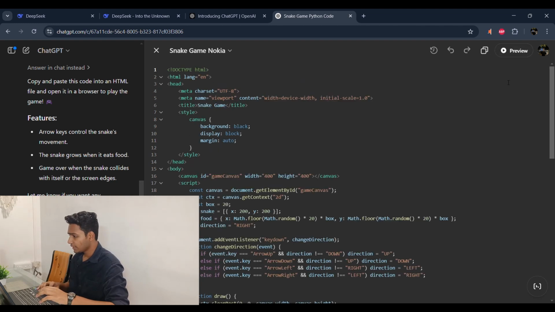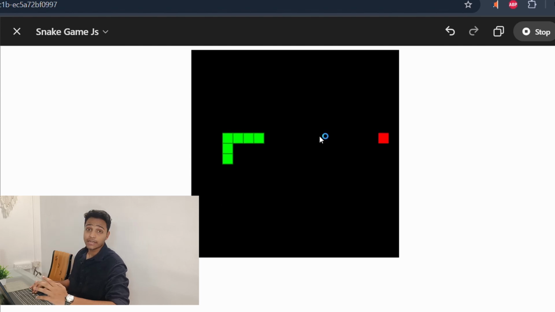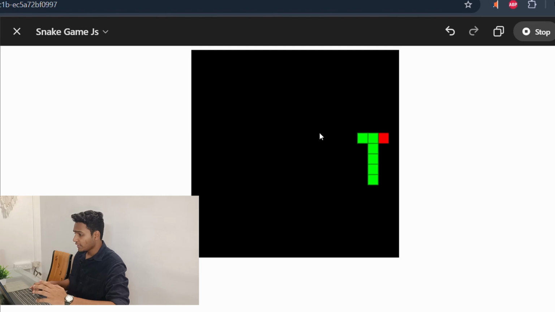So yeah, once I press the preview button, let's just try to play the game. Yeah, it's also giving the same output that DeepSeek gave me. And the snake's length is increasing as expected. Again, the speed is a bit fast here too, but the game is working pretty fine. The only thing is that ChatGPT is not showing any score here.